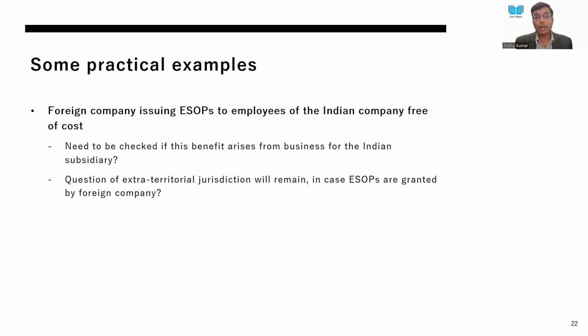One is this argument which we can take. The other argument which can be taken is obviously the extraterritorial jurisdiction, wherever the Esops are being issued by a foreign company. The question of extraterritorial jurisdiction will always come up, and as a taxpayer, one should never forego that claim until and unless decided by the court.